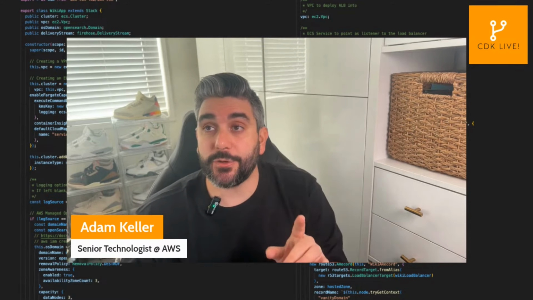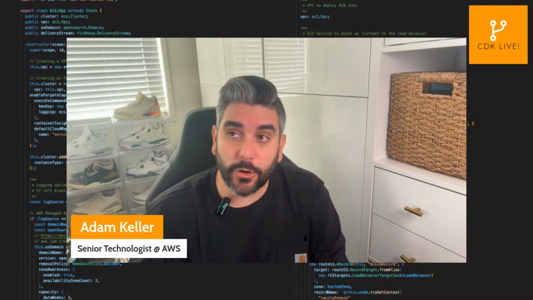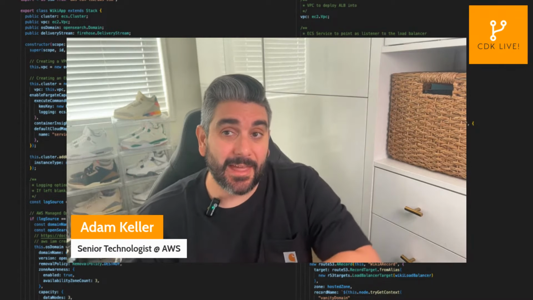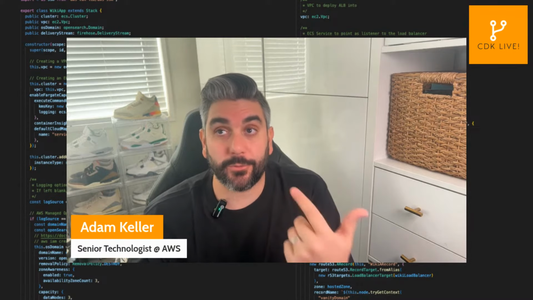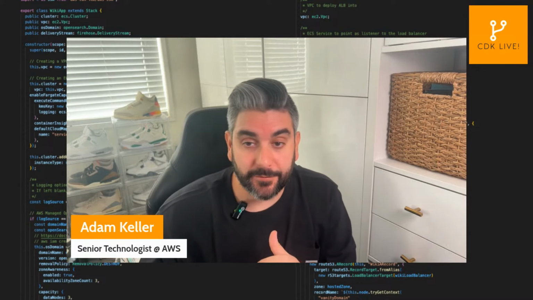So I'm going to share my screen, and we're going to start by working in the IDE, and then we'll go to the console to walk through the feature and demo it from there.